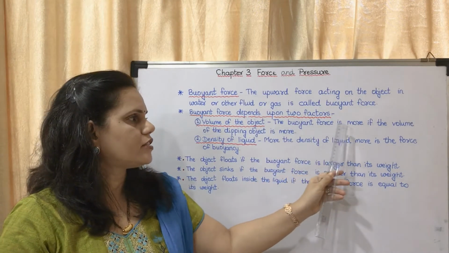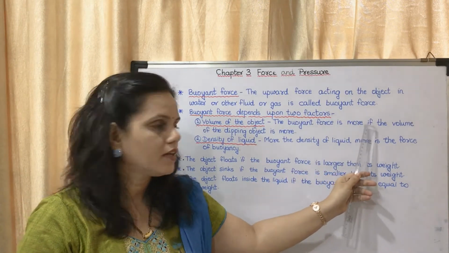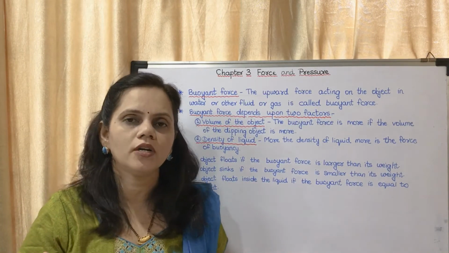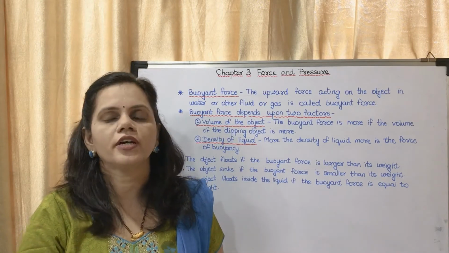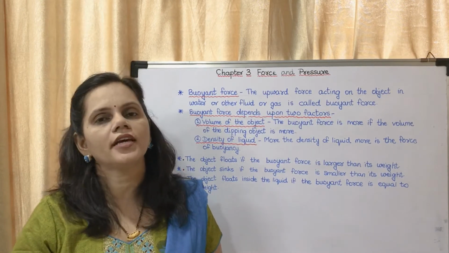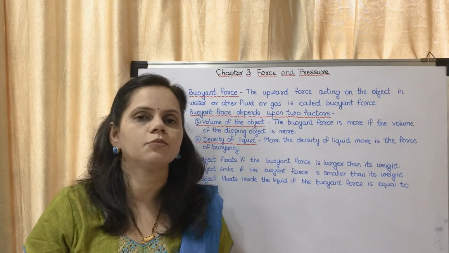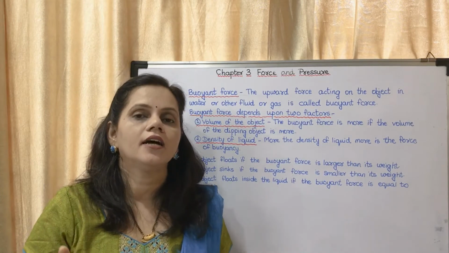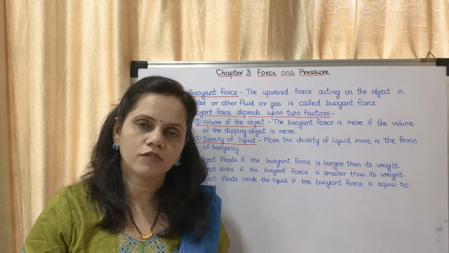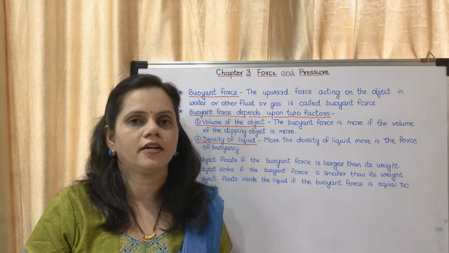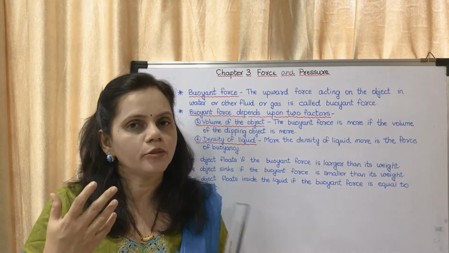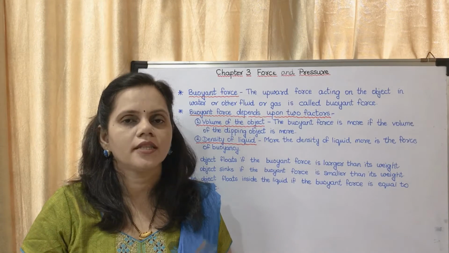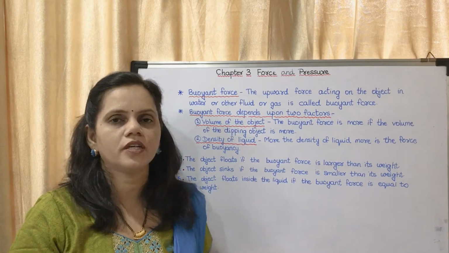So the buoyant force is more if the volume of the dipping object is more. Here the iron nail, its volume is less, it is very small, whereas that of a ship, even if it contains large amounts of iron, the volume of that ship is more compared to that of the iron nail. So as the volume is more, the buoyant force is more and it will float. So that is the first factor, that is volume of the object.